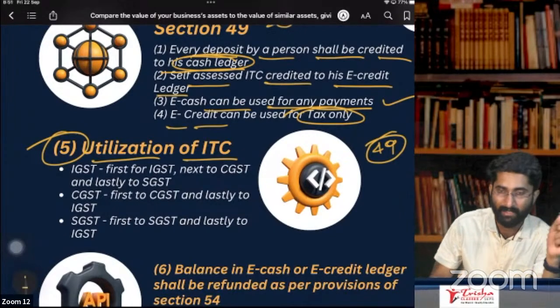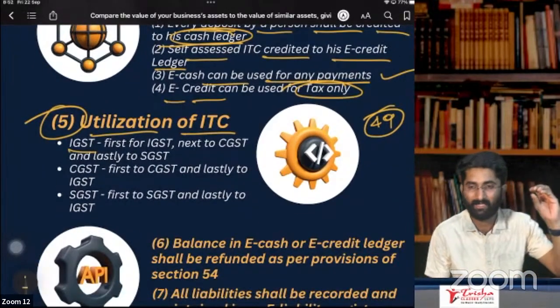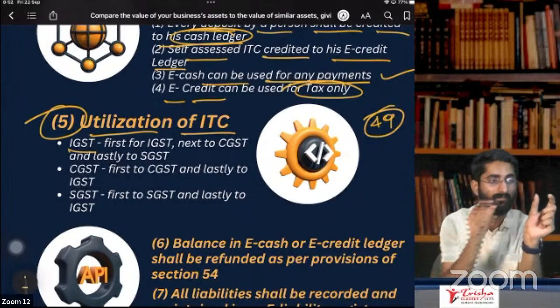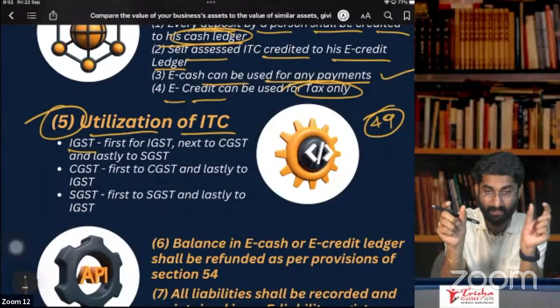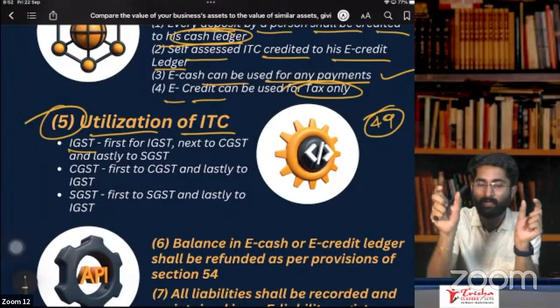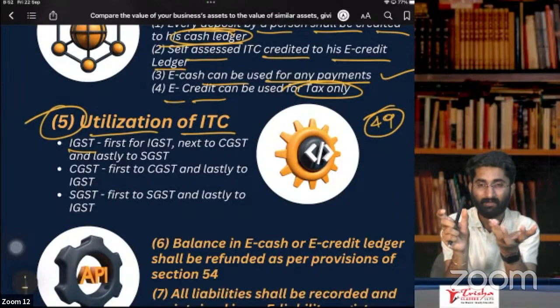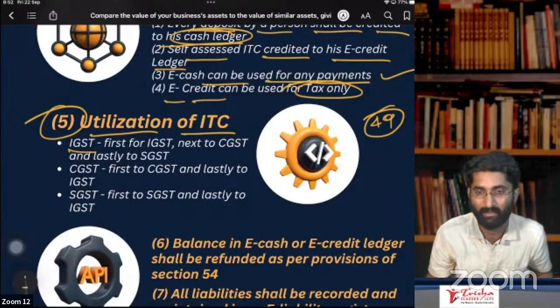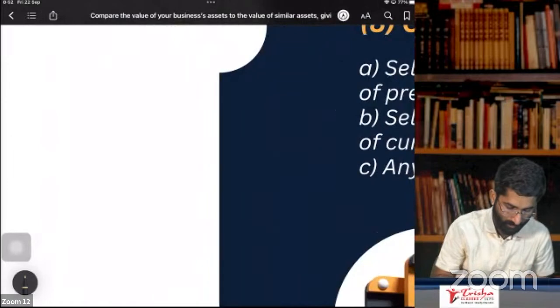But section 49 says that if you have some IGST credit available, first you use that IGST credit only for the purpose of paying IGST. If there is something extra left over, you can use it for CGST. And if anything is left, then you can use it for SGST. It is in the same order. I'll give you the order.